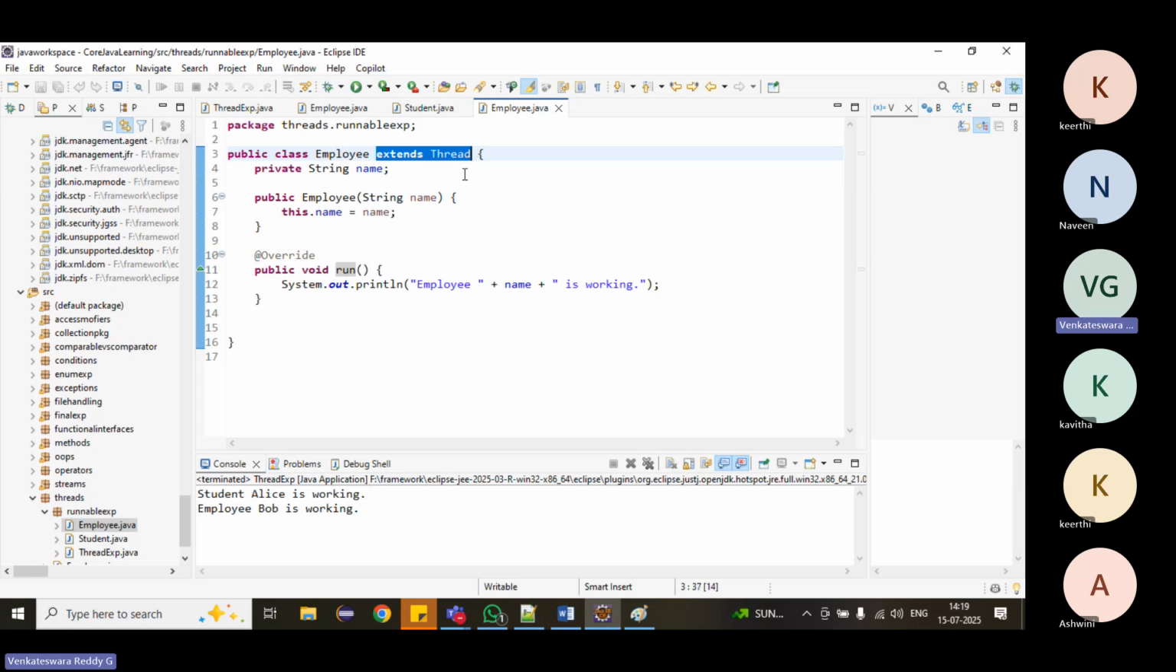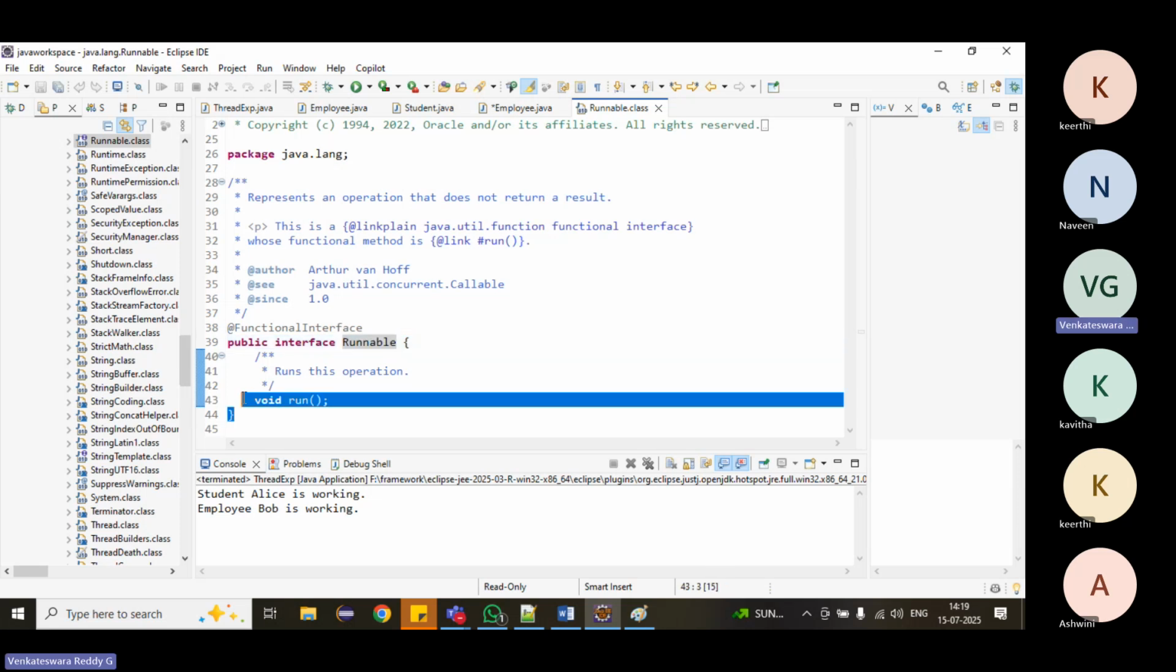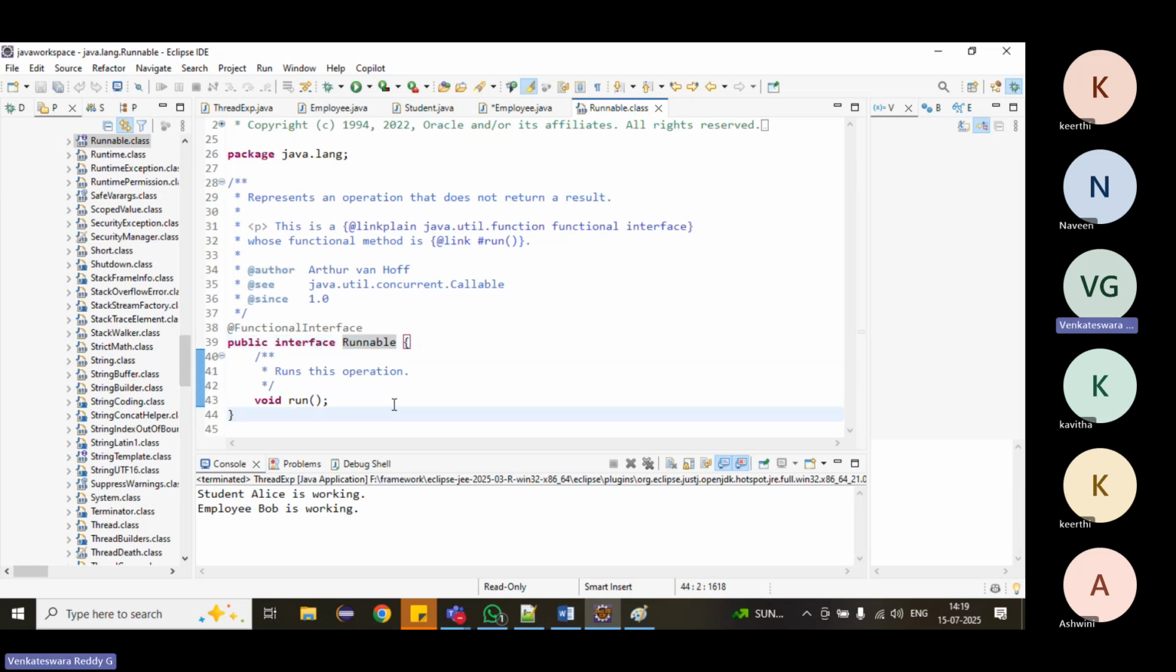But by using one more way, implements Runnable. Runnable is what? Runnable is like a functional interface. It has a run method. Right, what are the different ways we can do Runnable interface implementation?